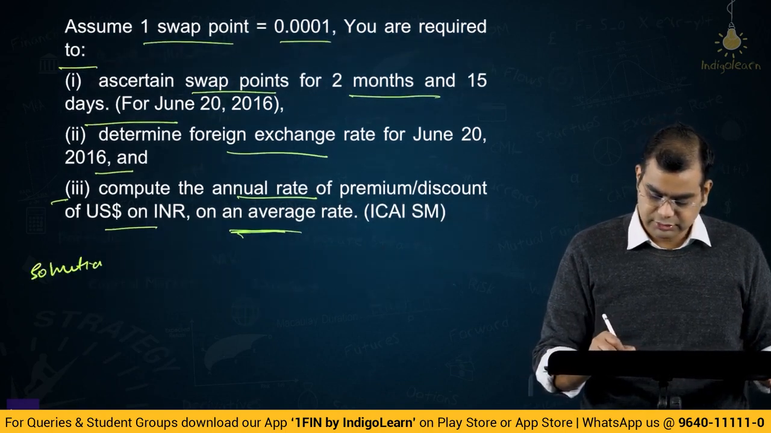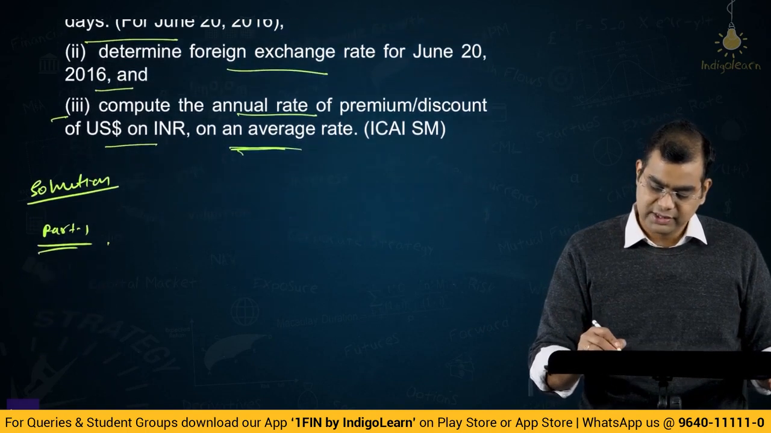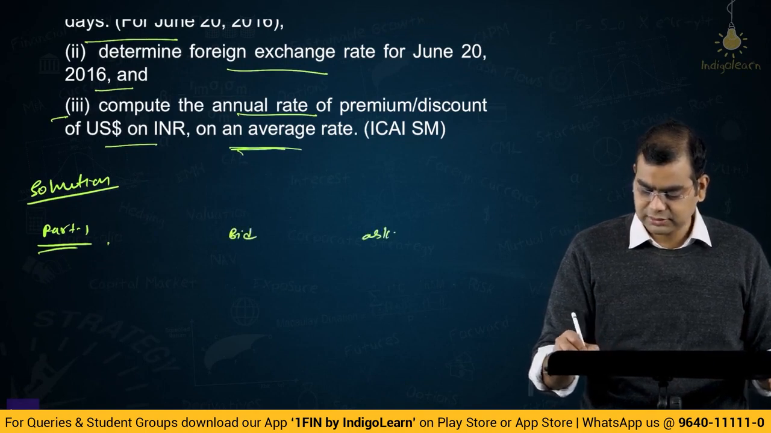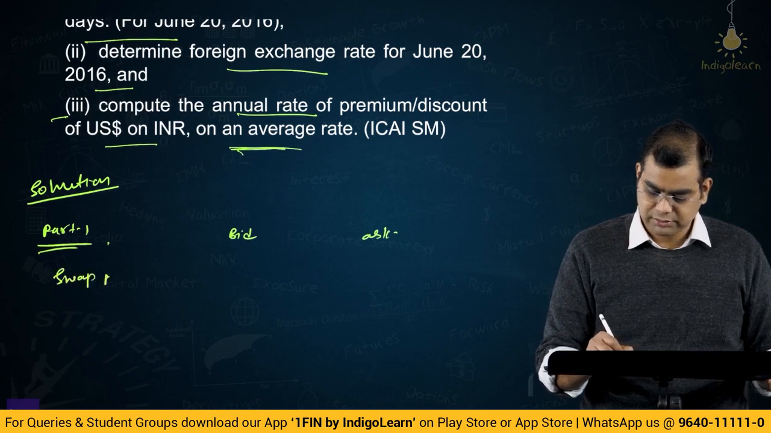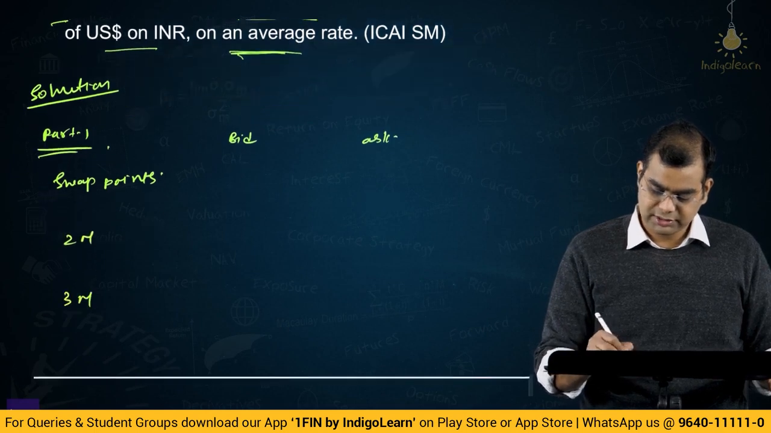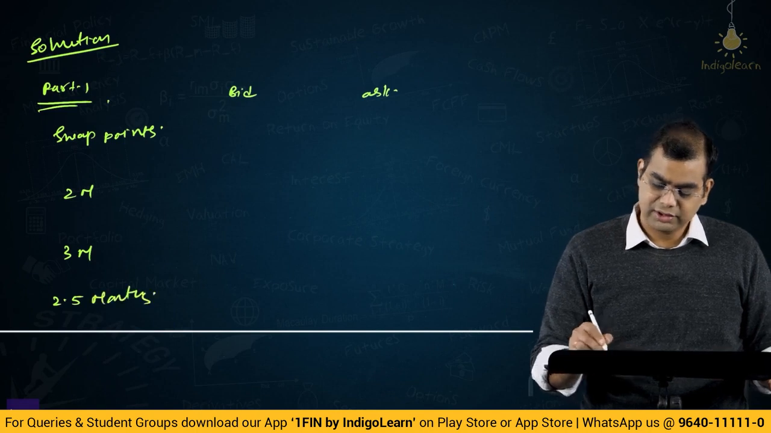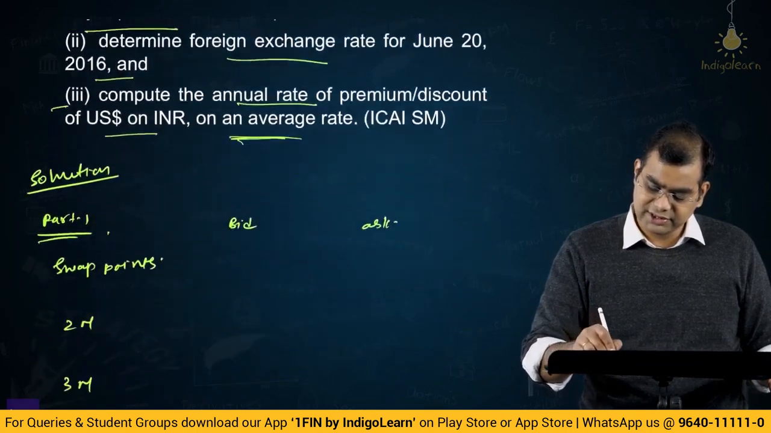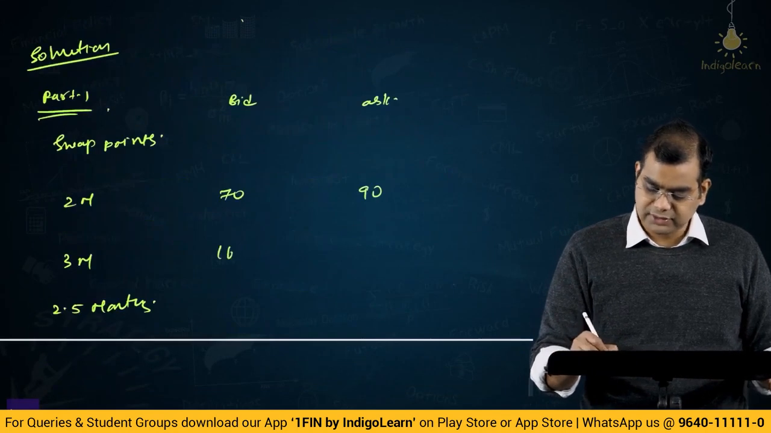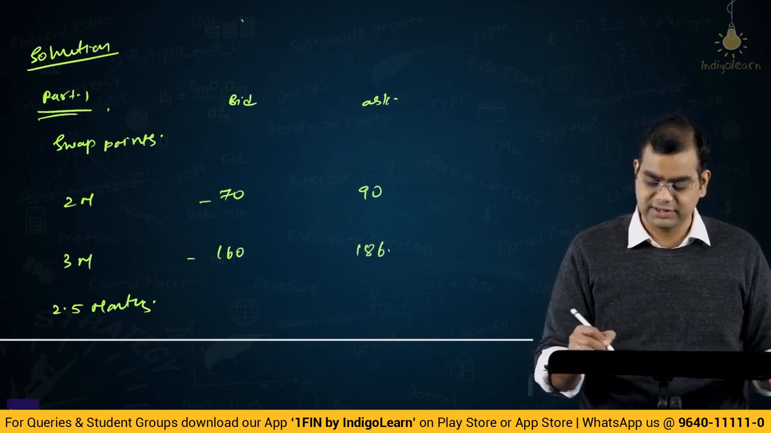So solution, part 1. What is part 1? Ascertain swap points for 2 months and 15 days. So bid, ask, swap points. Okay, 2 months, 3 months, then 2.5 months. What is 2 months, 3 months? 70, 90, 160, 186. This is 70, this is 90, then this is 160, this is 186. Okay, so for 2 months is this, for 3 months it is this. What is it for 2.5 months?